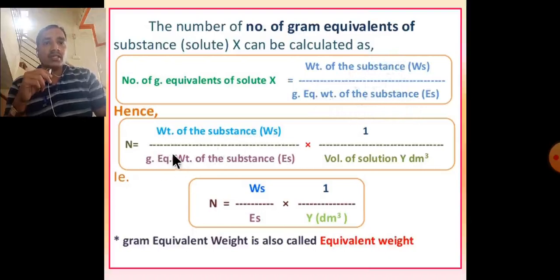Hence N is equal to weight of the substance divided by gram equivalent weight of the substance into 1 divided by volume of solution y dm cube. That is N is equal to Ws divided by Es into 1 upon y dm cube. Gram equivalent weight is also called equivalent weight.